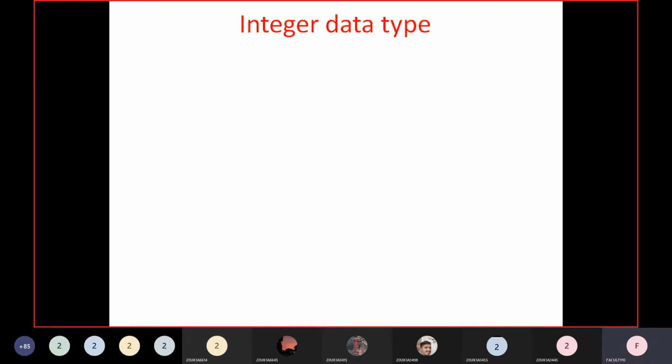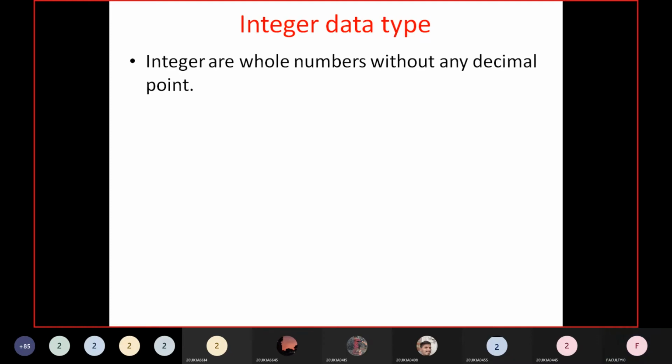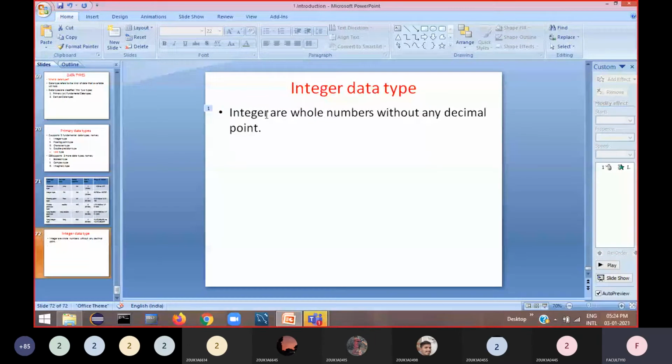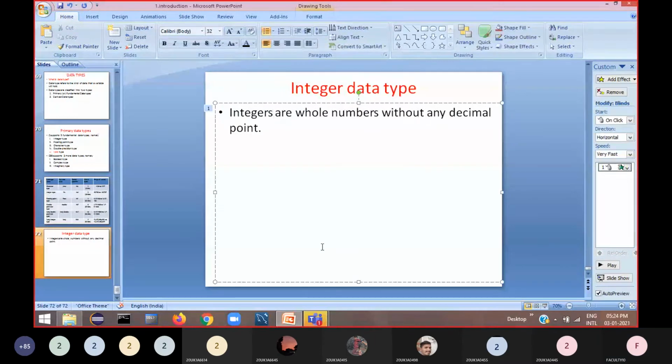So we'll discuss one by one. Okay, so integer data type. We'll start with the integer data type. So integers are whole numbers without any decimal point.